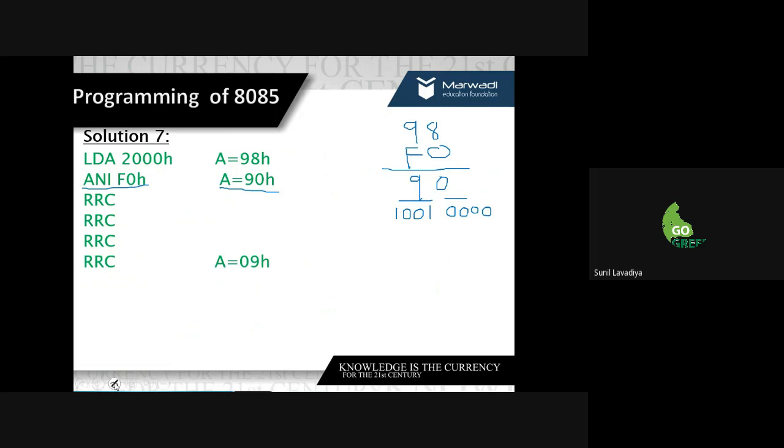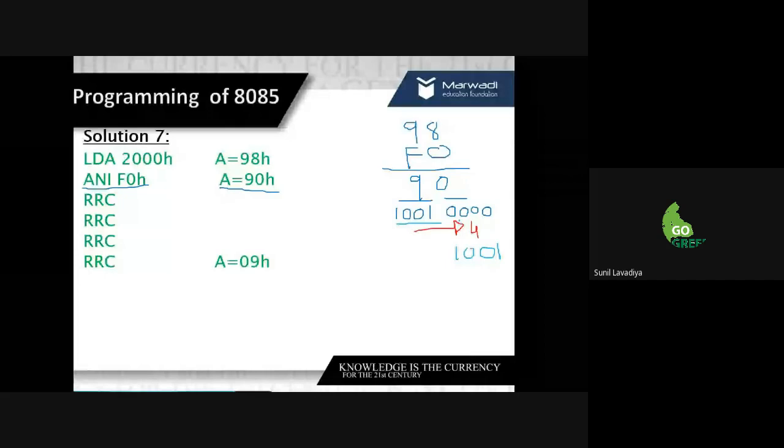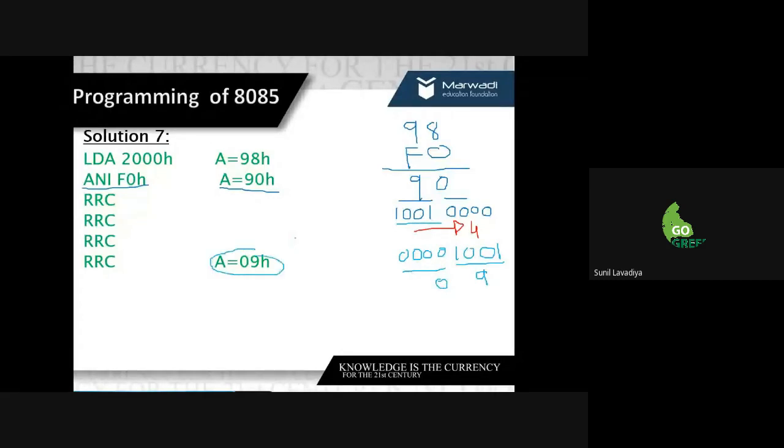If you shift this data to the right 4 times, the entire data shifts right, and it becomes 0000 1001. So this is your 9, and this is your 0. The accumulator now has the data 09.